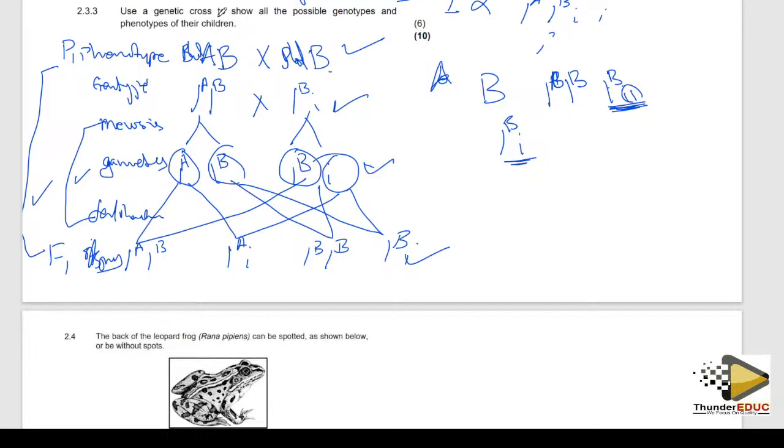What is the question? Genetic cross to show the phenotype and genotype of their children. So the phenotype, this is the blood group. You have phenotype, blood group AB.